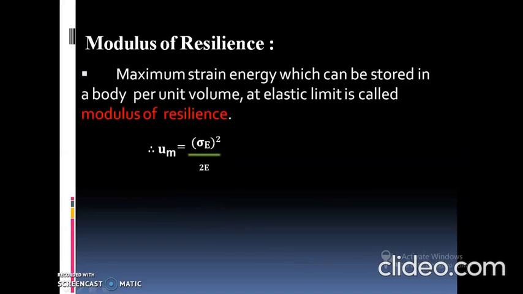Now, what is modulus of resilience? Modulus of resilience is defined as the ratio of the maximum strain energy which can be stored in the body to its volume, at the elastic limit.